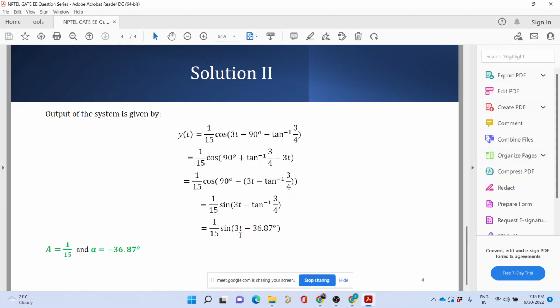So I get sine of 3t minus 36.87. The angle is minus 36.87 and A is 1 by 15. So this is the first sum that we had.